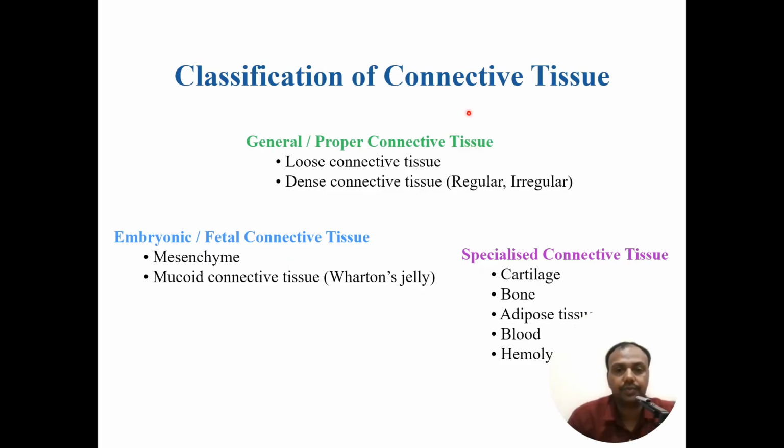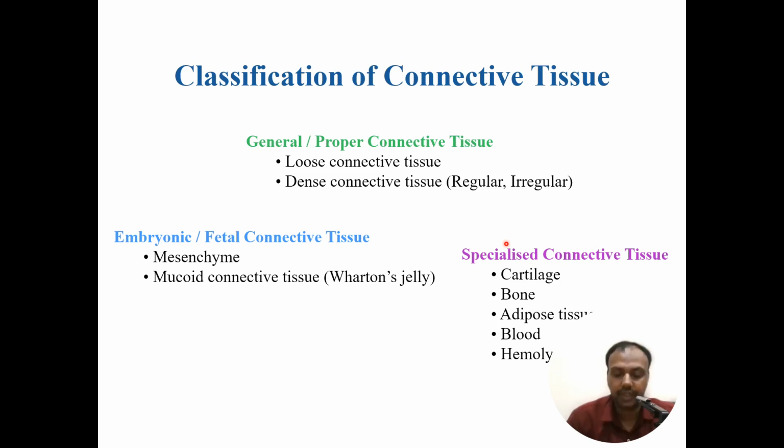Classification of connective tissue. Connective tissue can be classified into three groups. First one, general or proper connective tissue. Second one is embryonic or fetal connective tissue. Third one is specialized connective tissue. Now you may wonder what's the difference between a general connective tissue and a specialized connective tissue.